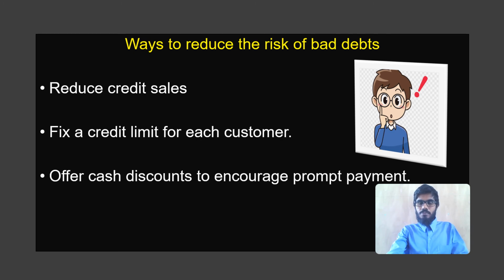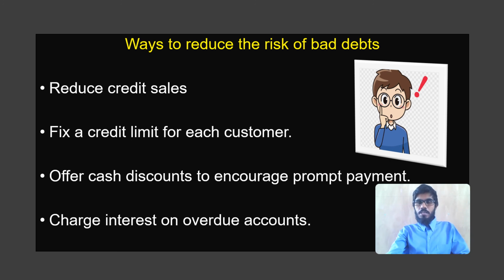And another good method is to offer cash discounts to encourage prompt payment. What does this mean, students? We offer cash discounts for those customers who pay on time. So customers will be encouraged to pay on time. So the more they pay on time, the more cash we receive and the less the amount of trade receivables owing. So when we have less owed by credit customers, we'll have obviously less amount of bad debts.